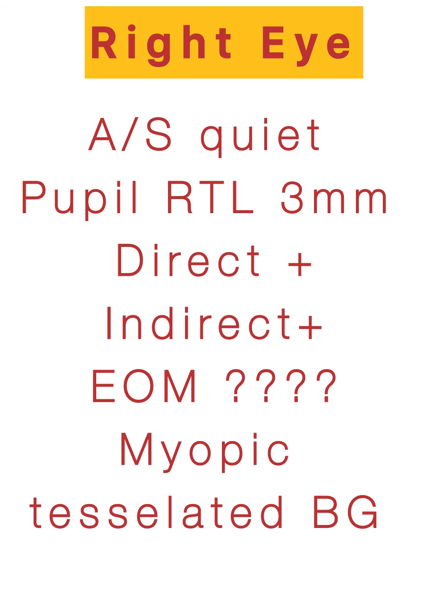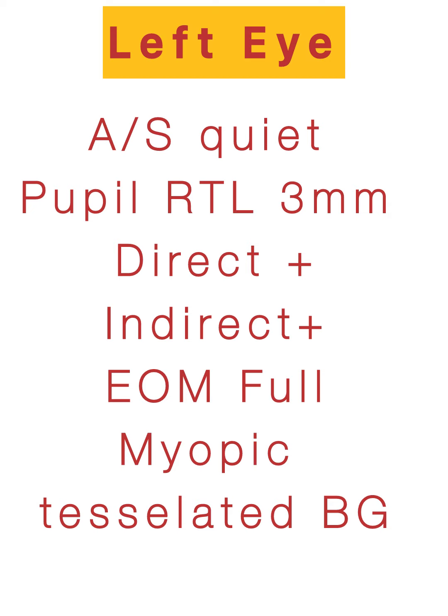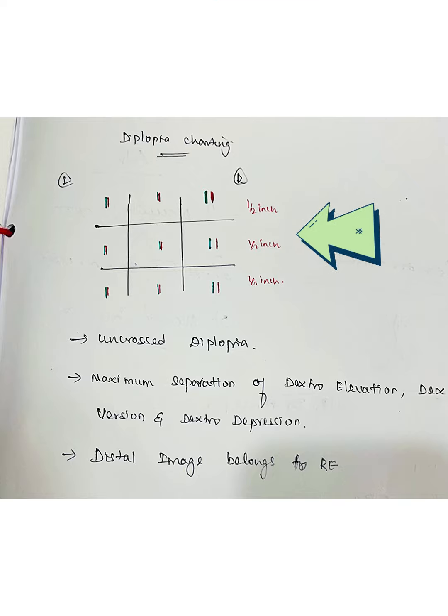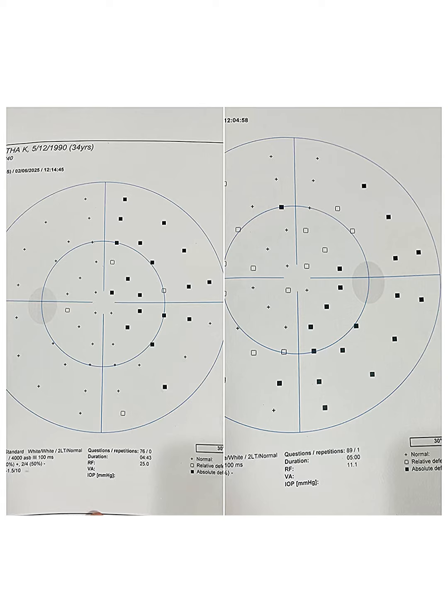Right eye anterior segment was quiet, pupil was reacting for both direct and indirect, and restriction of abduction was noted with a tessellated background. Left eye anterior segment was quiet with no restriction in the extraocular movement with a myopic background. Diplopia charting showed uncrossed diplopia with maximum separation on dextroelevation, dextroversion and dextrodepression. HFA showed right-sided homonymous hemianopia with macula sparing.